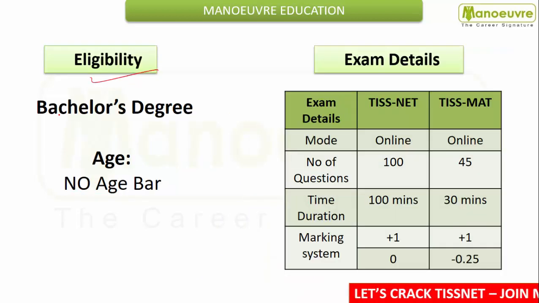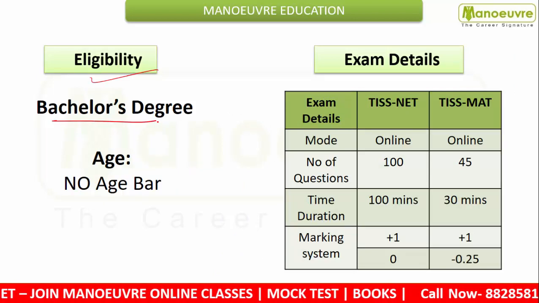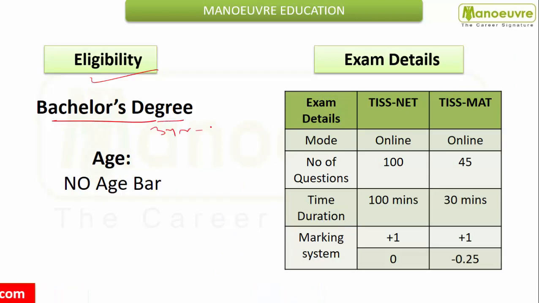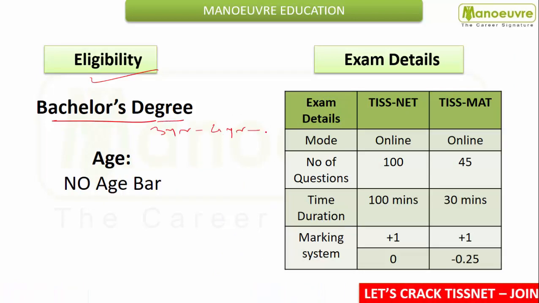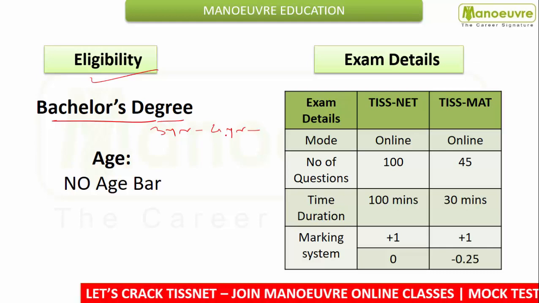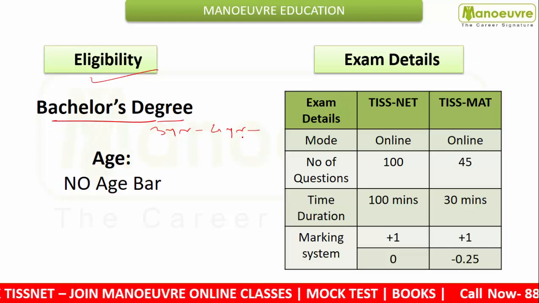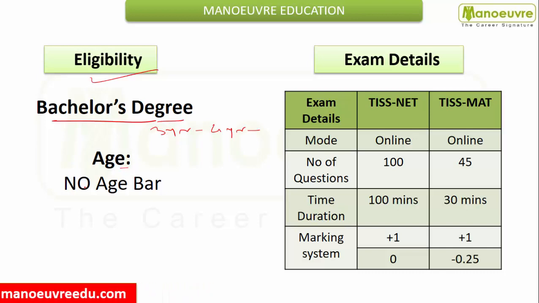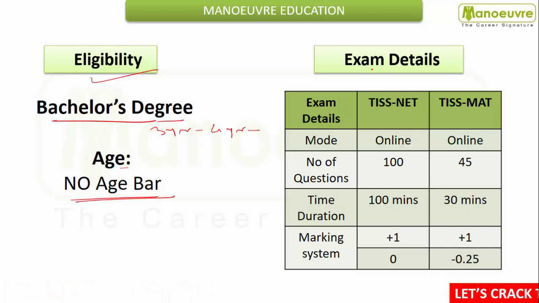So here the eligibility says you must have the bachelor's degree, that is 3 years in any stream, or a 4-year bachelor's in fields like pharmacy, engineering, law, paramedical sciences, veterinary sciences and others. And here the age criteria says there is no age bar. So let's talk about some exam details.